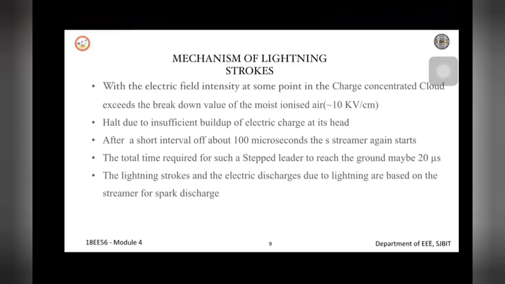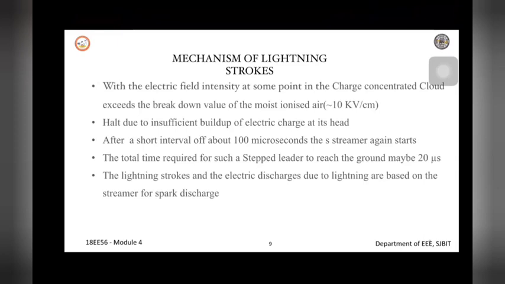And it takes a fraction of a second where the charge is generated from the ground to the cloud. So very rarely it will be observed. That can be explained in the mechanism of a lightning stroke: why it happens, and what type of stroke it is considered. We also say it is a return stroke, where it returns from the ground back to the cloud. We'll see those things here.